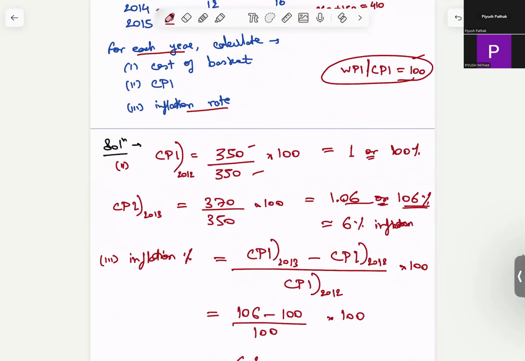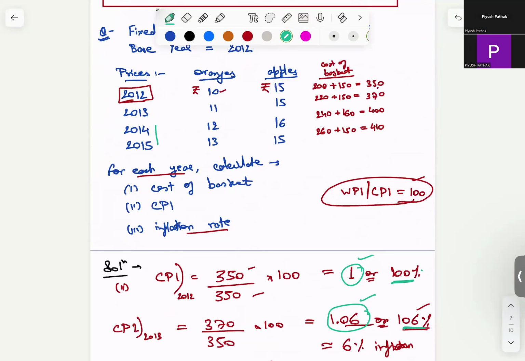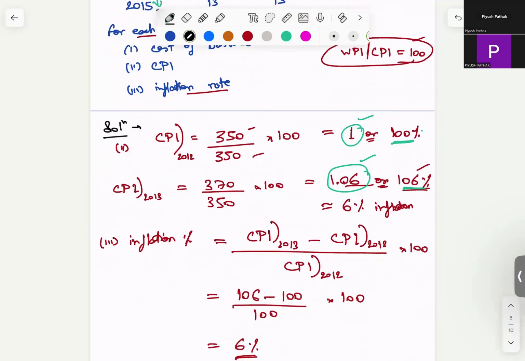So this is a measure of inflation. In fact, after solving this, I would advise you to go for this metric only. Even if you're mentioning percent, at least try to put 1 or 1.06. Okay. So this is how you can calculate it for all the 4 years. Good question. If it comes up, it can fetch good marks.